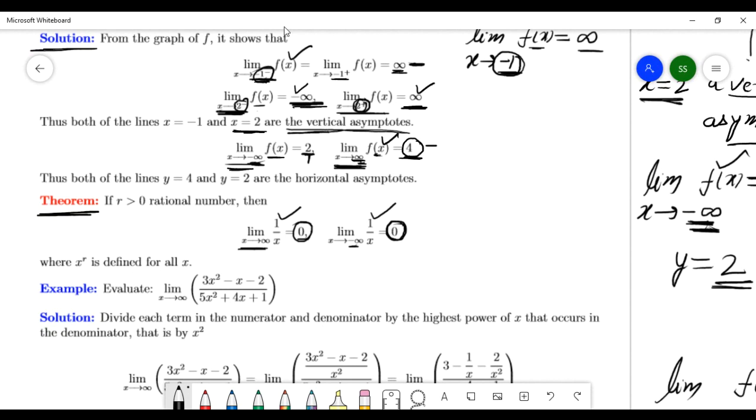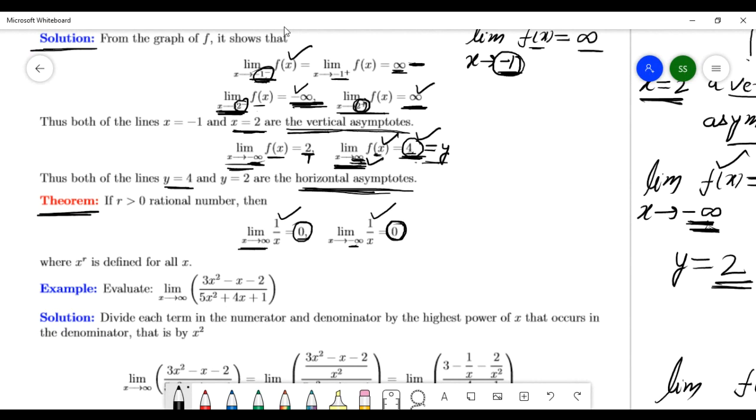If x goes to infinity and this function goes to this number, y equal to 4, what is it? By the definition, here x goes to infinity and the function goes to a number. So this is a vertical asymptote? Sorry, horizontal asymptote here, because x goes to infinity and the function goes to a number, so y equal to 4 is called a horizontal asymptote.